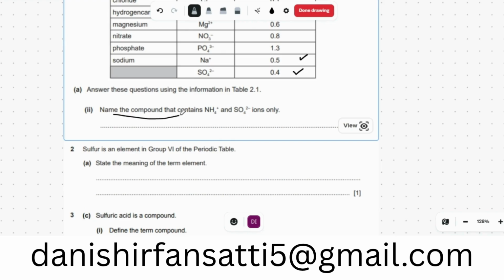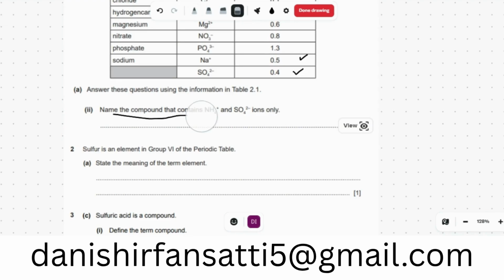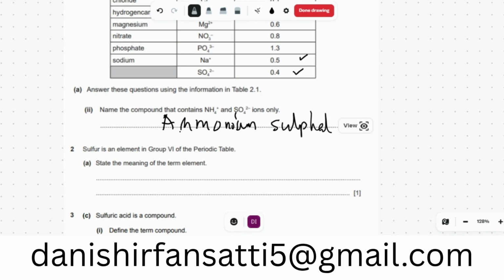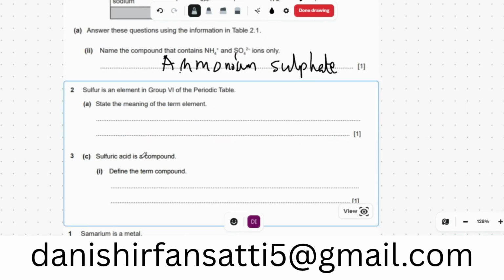Name the compound that contains NH4+ and SO4 2-. So that would be ammonium sulfate. They are asking that these two ions will make what kind of compound. So that is ammonium sulfate. Sulfur is in group 6 of the periodic table.